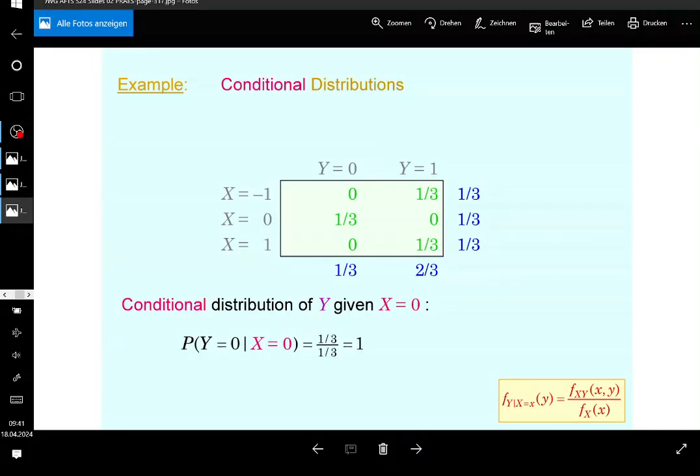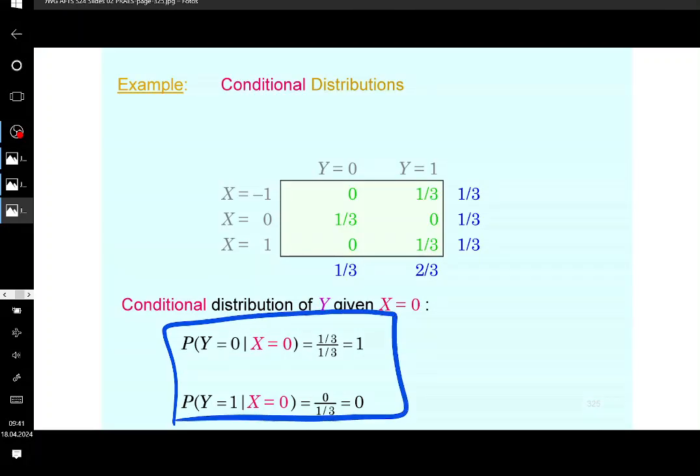So in this case, this is equal to 1, of course, and then the probability that y is equal to 1 given x is equal to 0 is going to be 0. Why? Because the joint probability is equal to 0. The joint probability divided by the marginal probability doesn't yield anything other than 0. So what you see here is the conditional distribution of y given x.